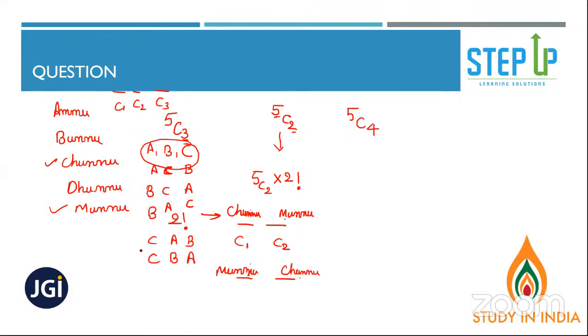Did you understand so far, people? 3 people can be arranged among themselves in 3 factorial ways. So if the question is only about selecting 3 people, then 5C3 would be your answer. If they are asking in how many ways we can arrange them on a particular table or on 3 chairs, then your answer will be 5C3 into 3 factorial. Is that clear?